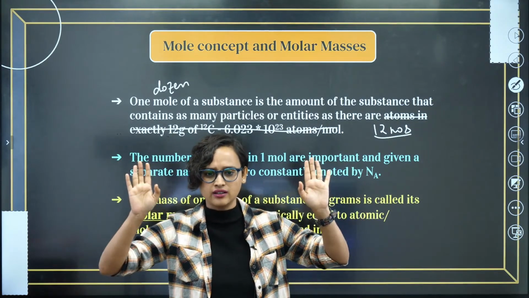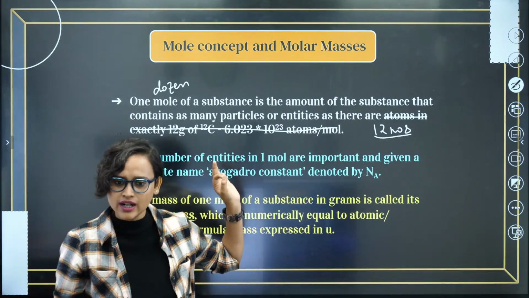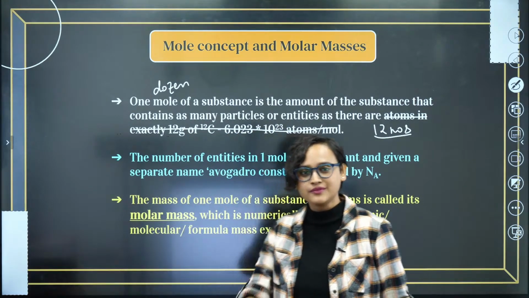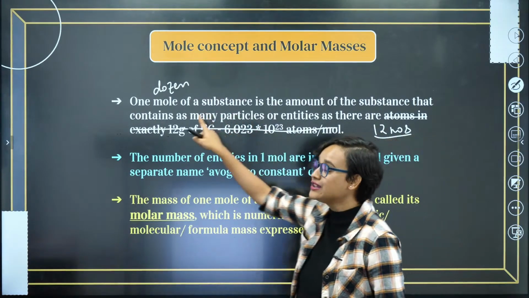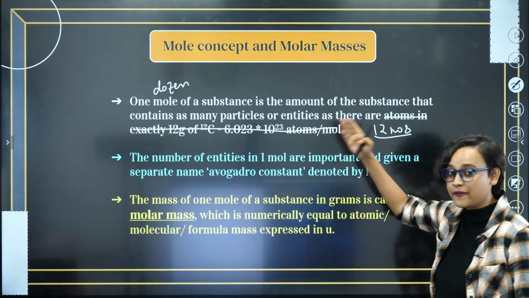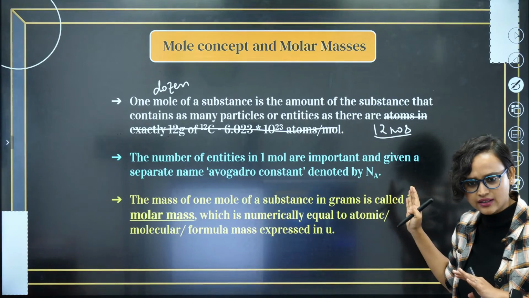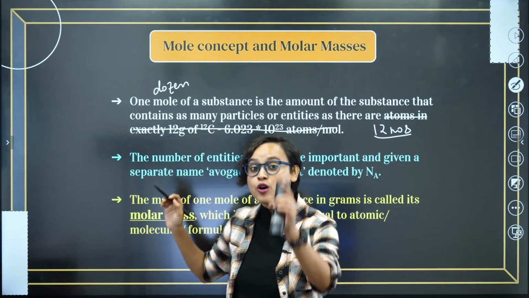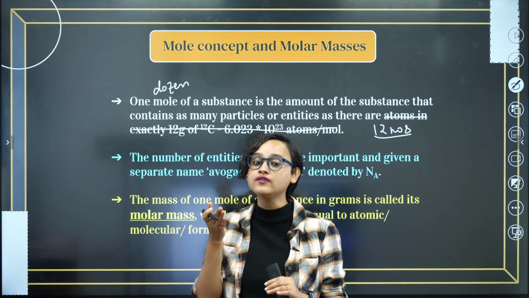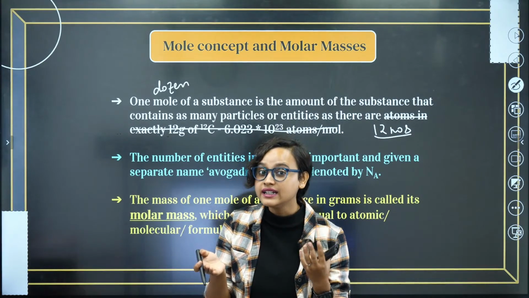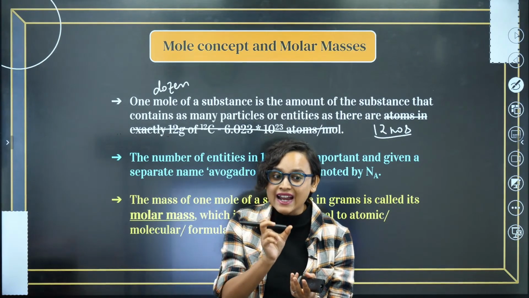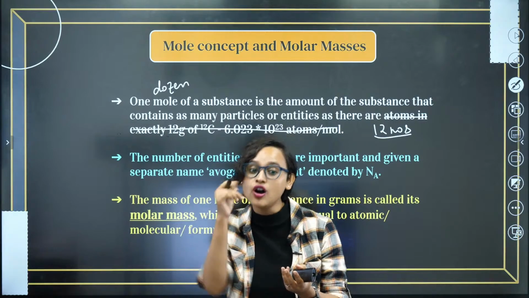Hello, everybody. Did you understand that this is 1 dozen? 1 dozen means 12, right? Great. Now take a look at it and use it for 1 mole. What did I say? 1 dozen means 12. And when I wrote the definition for 1 dozen, you understood, right? Now listen: when I say 1 mole of a substance is the amount of the substance that contains how many particles? It contains as many as in exactly 12 gram of carbon 12.